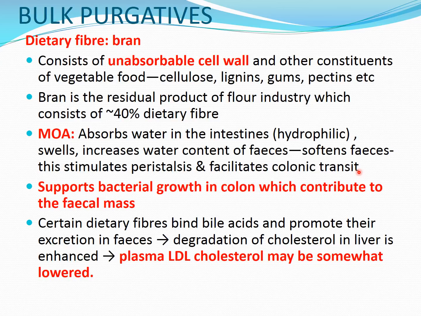Another action: these fibers can support bacterial growth in the colon, because the normal bacterial flora in the colon can consume the fiber, and because of which there is an increase in bacteria which will contribute to the fecal mass. So they are adding to the bulk of the feces, as the name suggests, bulk forming. So this is a second thing which this type of product like bran can do.